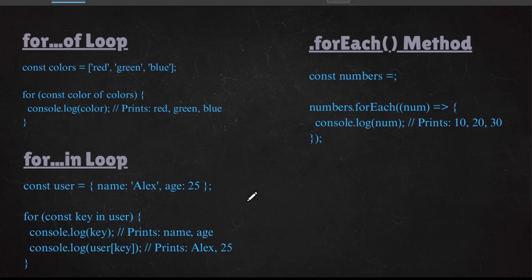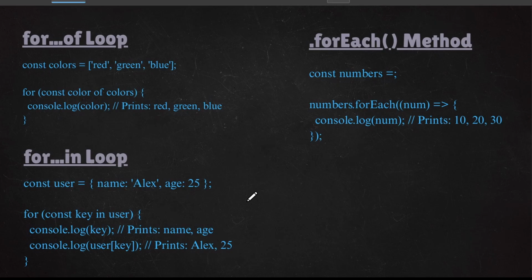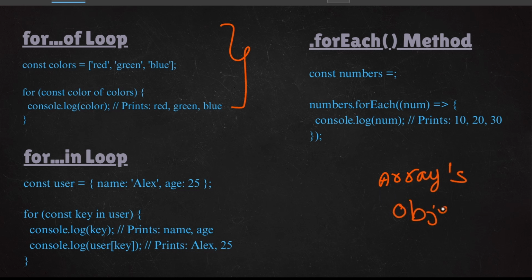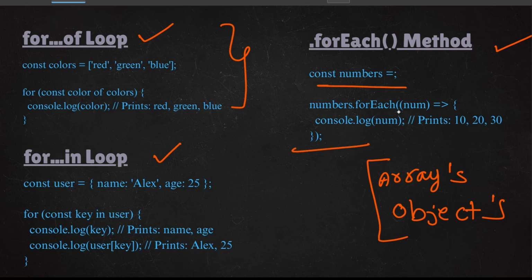In addition to these three loops, there are some other loops also. These other loops are used for arrays and objects, the non-primitive data types. I will explain these loops in detail. That is for each. Don't worry, I will explain that in a further session. Here this is the array. In the array you are saying for const color of, you are printing that color, and you are saying numbers.forEach. In the forEach you are getting each number, and you are printing that number.